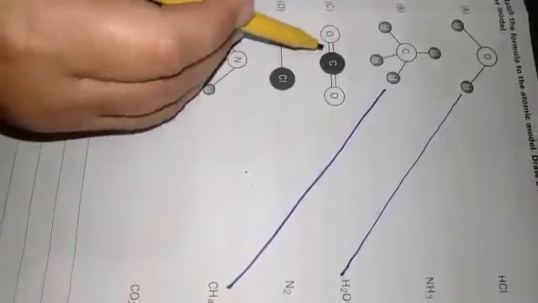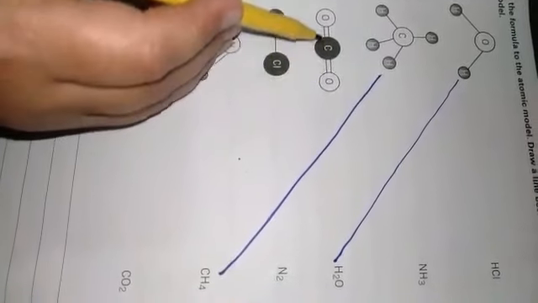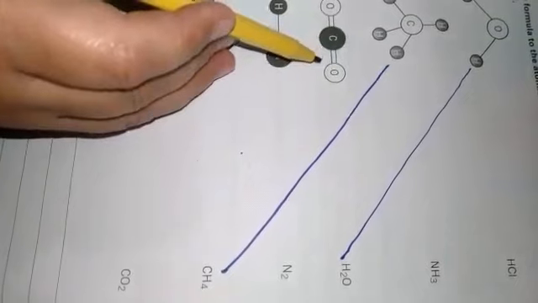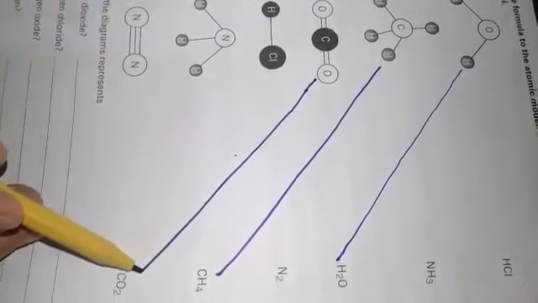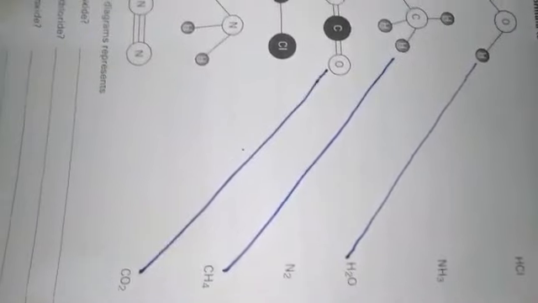C, there is one carbon atom in the center and 2 oxygen atoms are bonded with this carbon atom through covalent bonding. This indicates the molecule of carbon dioxide, whose formula is CO2.